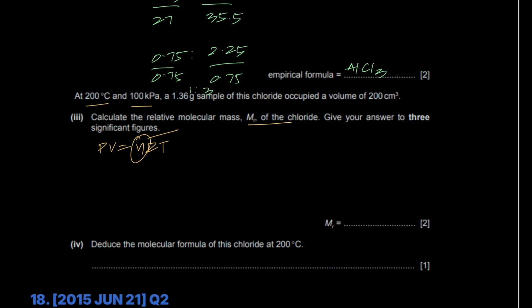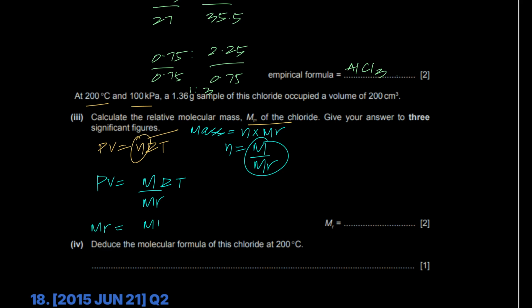I can play around with my formula instead of finding the moles first and then figuring out the MR. I could say mass equals mole times MR. So I can make mole the subject, it's mass over MR, and I can plug this right here. So PV equals mass over MR into RT, and then MR equals mass into RT divided by PV.